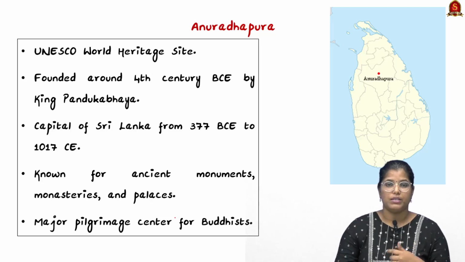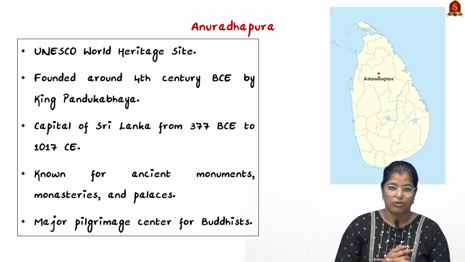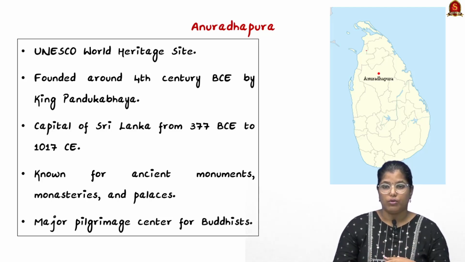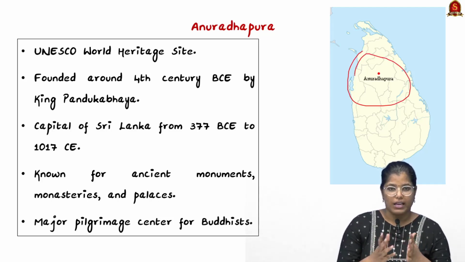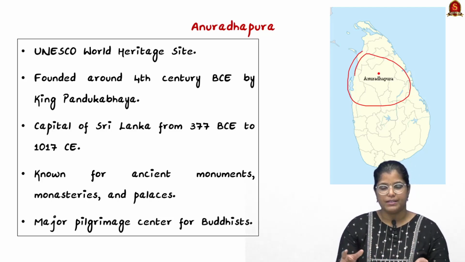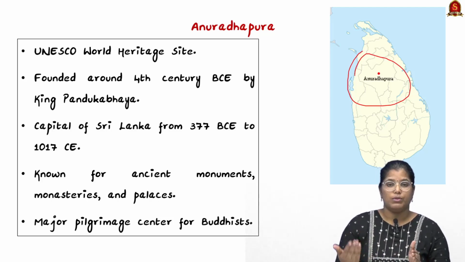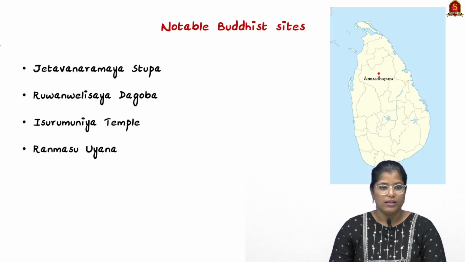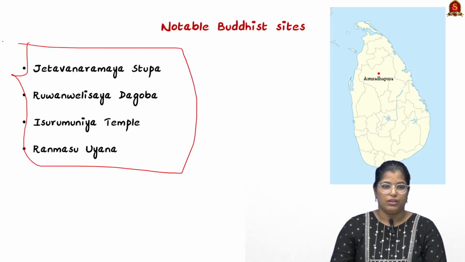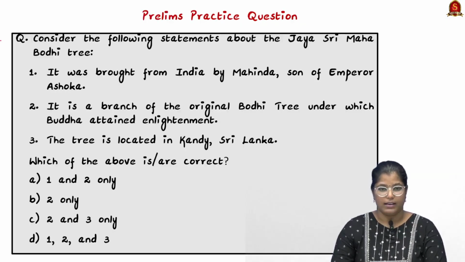Now moving on, we shall see about the historic place Anuradhapura. Here you can look at the location of that particular place. Since it is similar to a name in our India, it doesn't mean this place is in India. It is an ancient city which belongs to Sri Lanka. It is actually a UNESCO World Heritage Site because there are numerous sites there. Here you can see the list of sites that are currently present there.